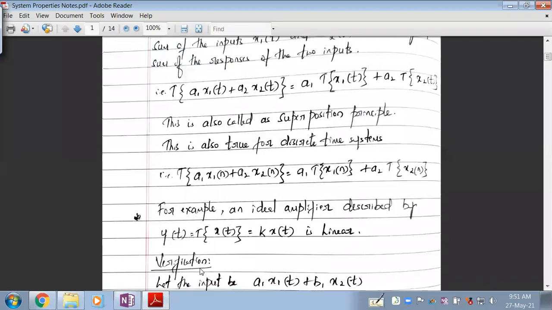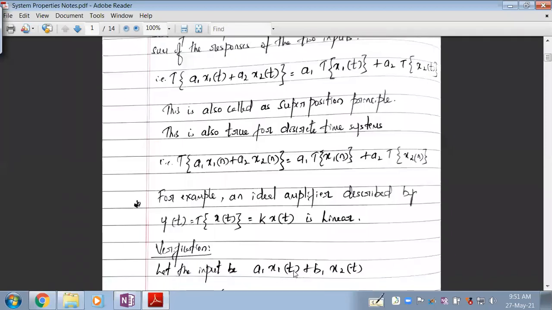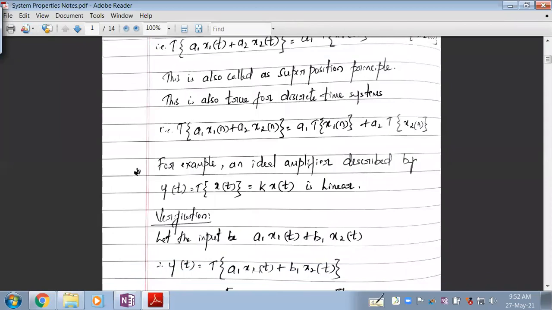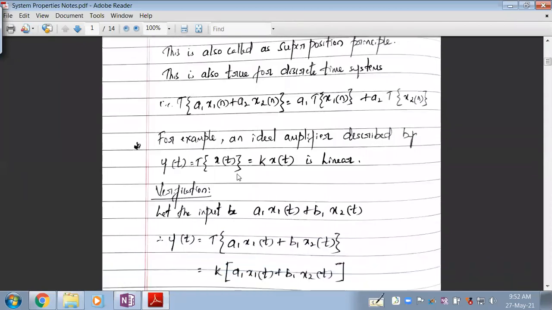So let's verify. How to verify that it is linear? Let the input be this. Instead of giving one input x of t, we will take a weighted sum of the inputs. So the transformation on this is going to be what? If x of t is the input, the response is k into x of t. If the weighted sum of the inputs is the input, then k into the weighted sum of the inputs is the output. Is this understood now?